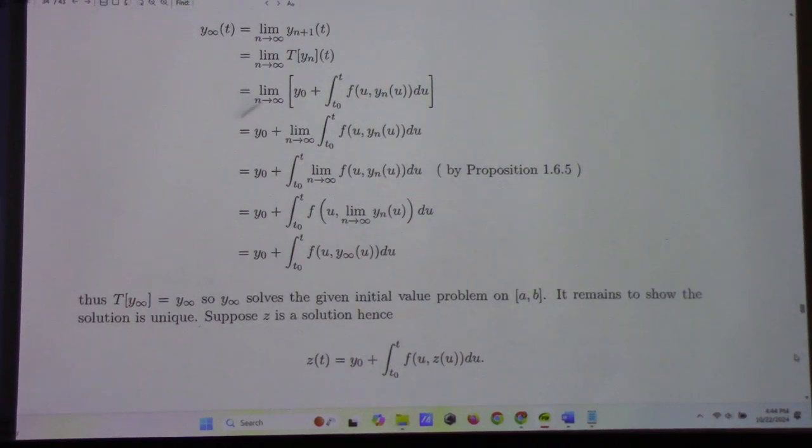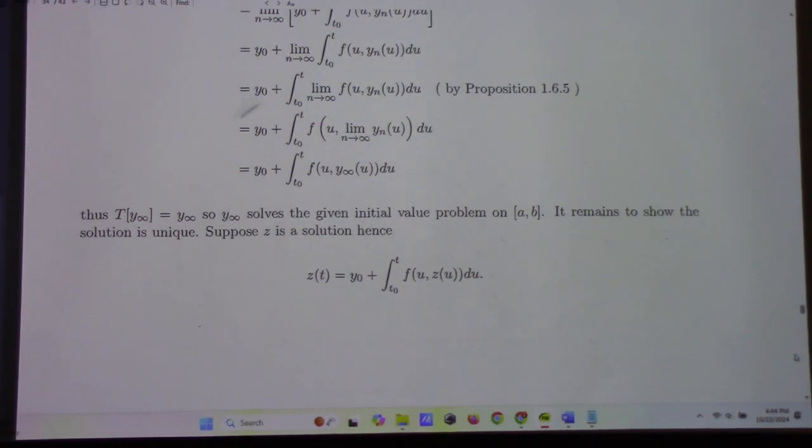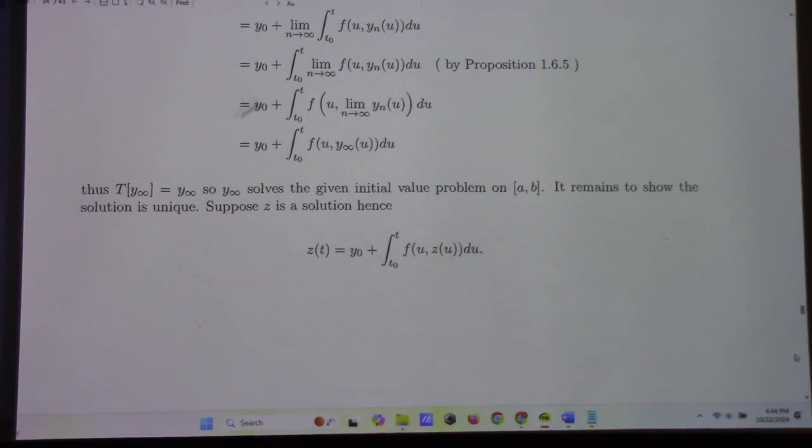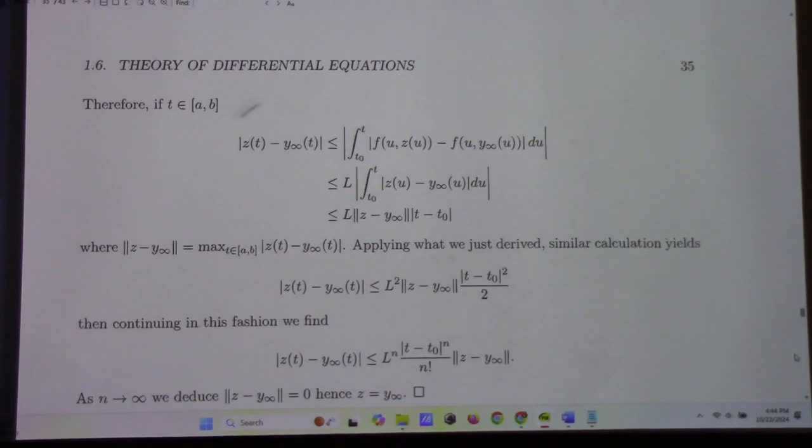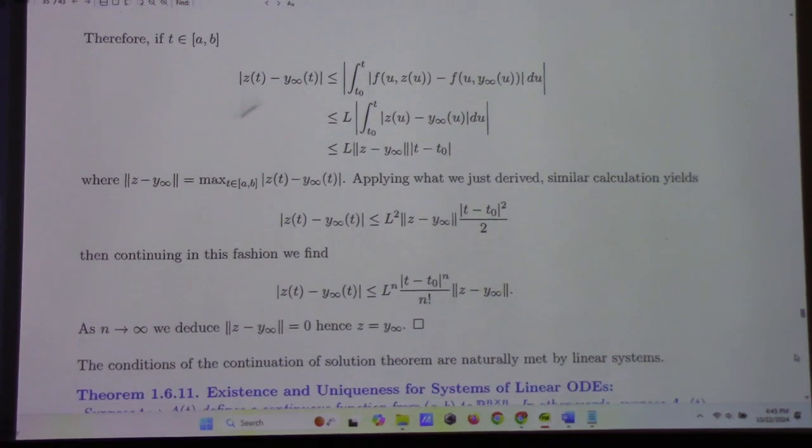All right. It remains to show the solution is unique. If you have it that's a solution, then we would also have this, right? And then if you look at the difference between the other solution and the one we already found, you'd have this is less than that, which would give you this. And if you take the limit, where that's the norm, and applying what we just derived, similar calculations will show you this, and ultimately that. And as n goes to infinity, this goes to 0, therefore we get a unique solution. I won't belabor the point. We've done this kind of already. So there you go.